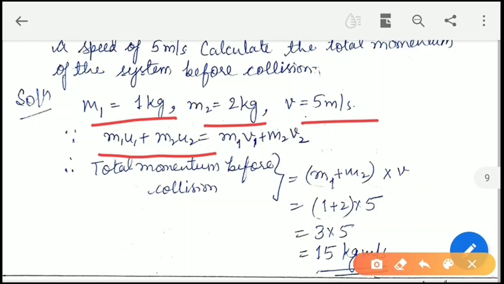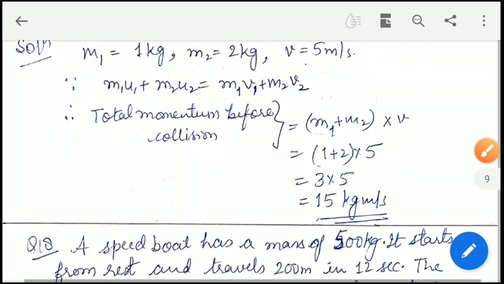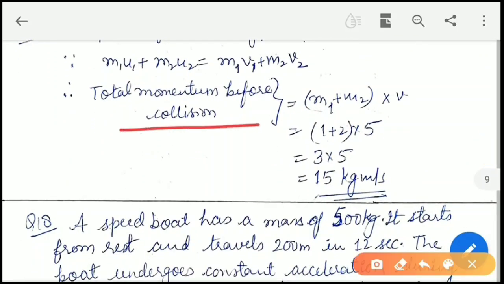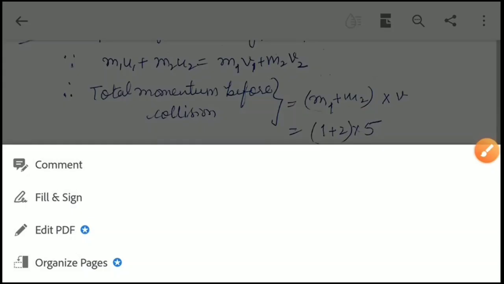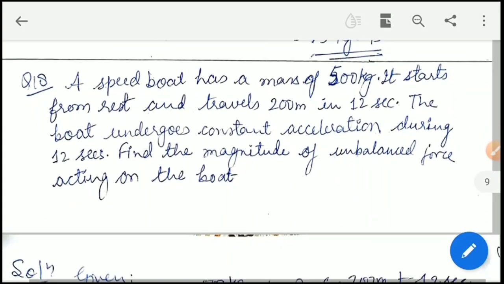After collision, their momentum will become m1v plus m2v, since the velocity will be same because they have collided. So after substituting the value, we get total momentum before collision is equal to 15 kg meter per second. Okay, now let us see next question.